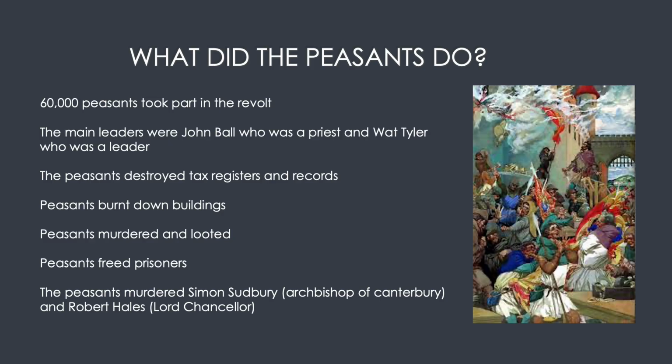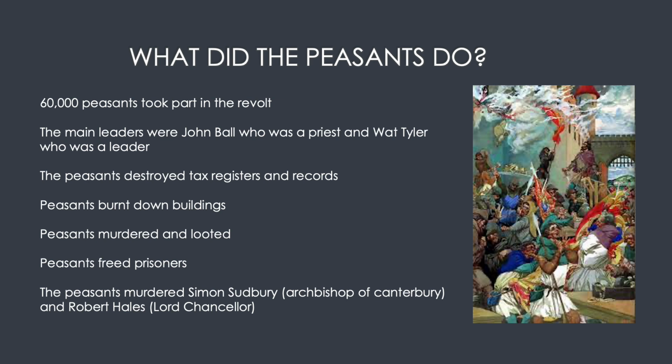What did the peasants do? 60,000 peasants revolted during Wat Tyler's rebellion. They went into London hoping to talk to King Richard II. Though the rebellion can be known as the Peasants' Revolt, not all of them were peasants. Some of the people were tradesmen and also churchmen. Some of the most influential men in this rebellion were Wat Tyler from Kent and John Ball. It is known that Wat Tyler was the main leader of the rebellion, while John Ball was a priest who was part of the rebellion.